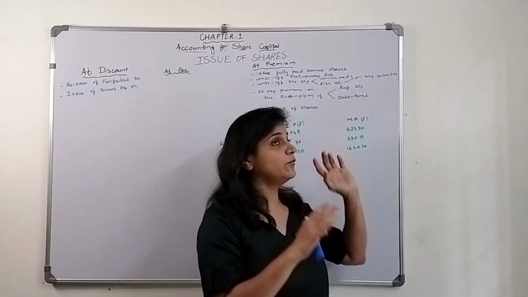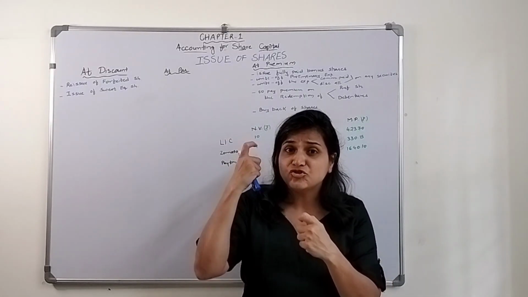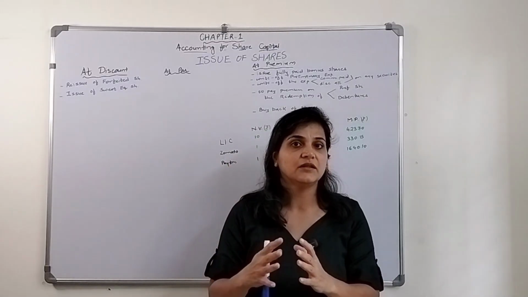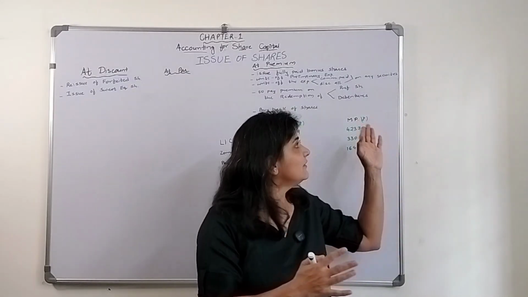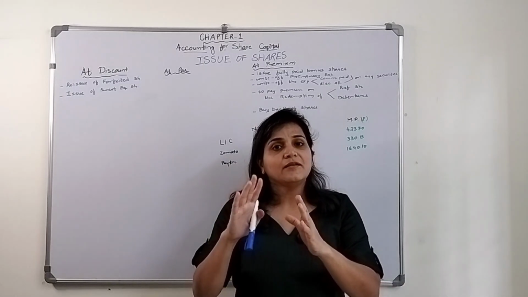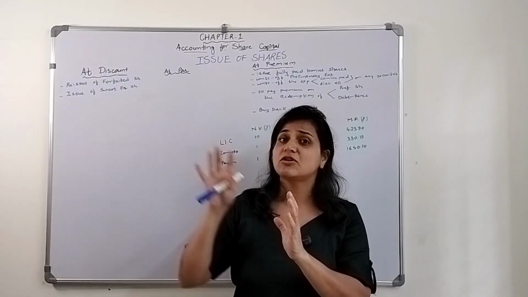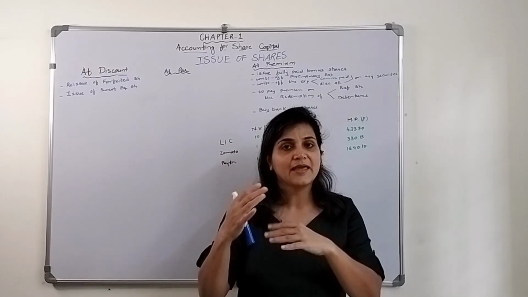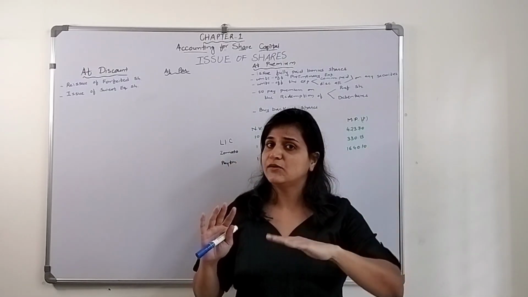Then comes issue price. Issue price is the price at which the company is issuing their shares in the market, at which they are selling their shares in the market, offering it to the public for investing. And then there is a market price, MP. Market price is after issuing, the shares are listed on the stock exchange and now they are being traded by the people. They buy and sell the shares based on demand and supply. The market price will fluctuate.